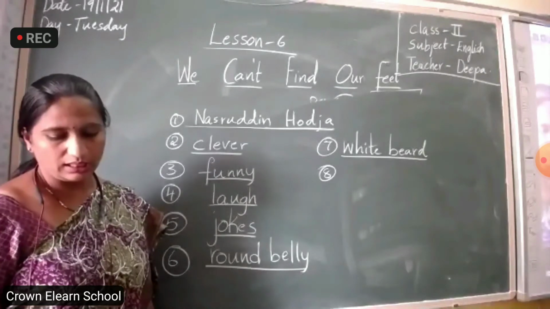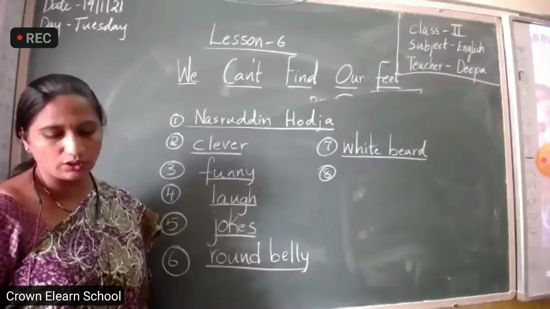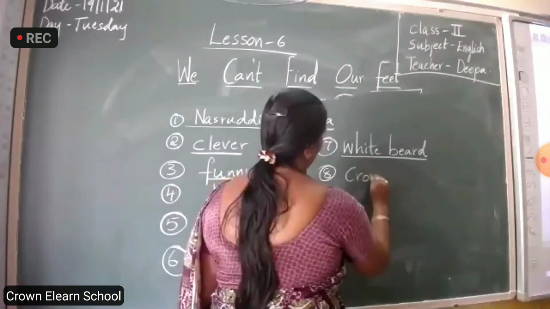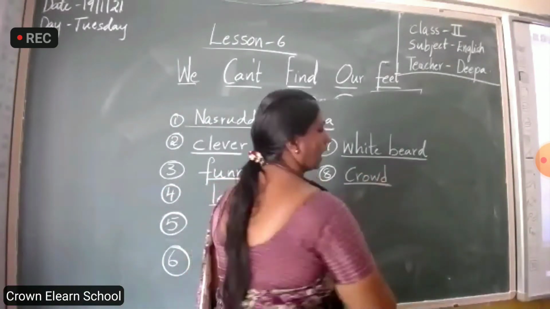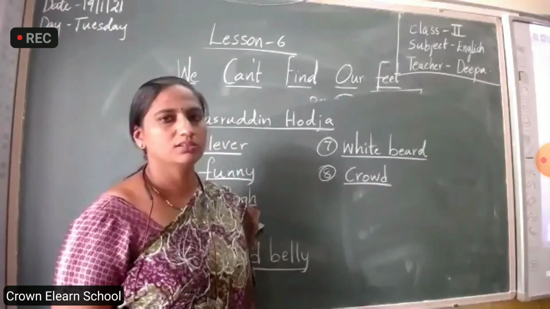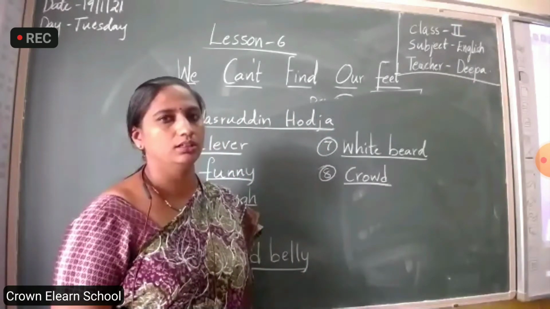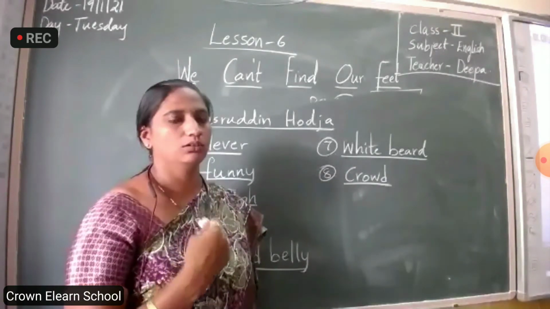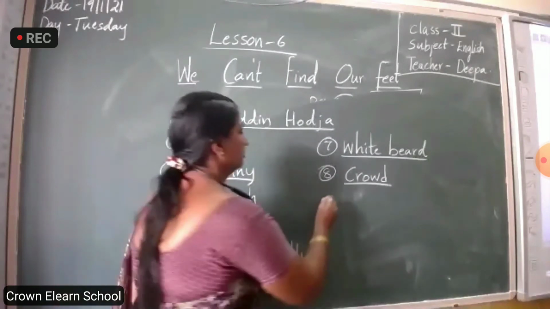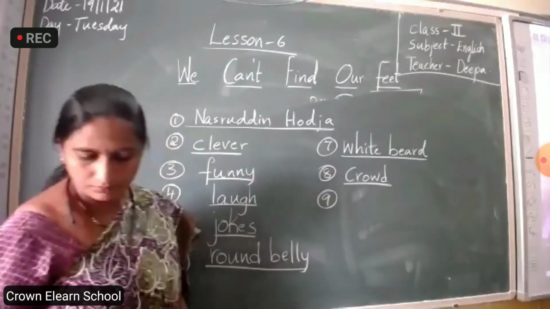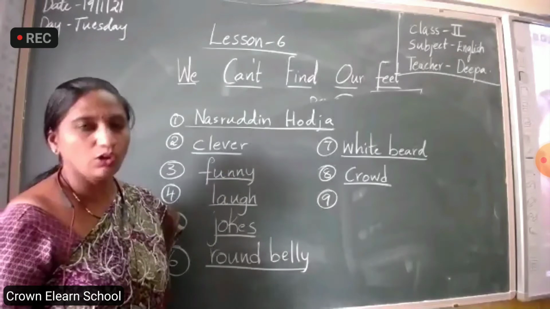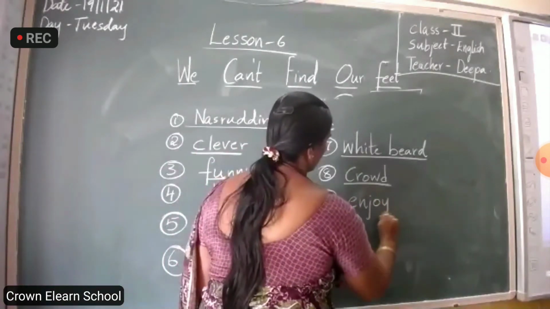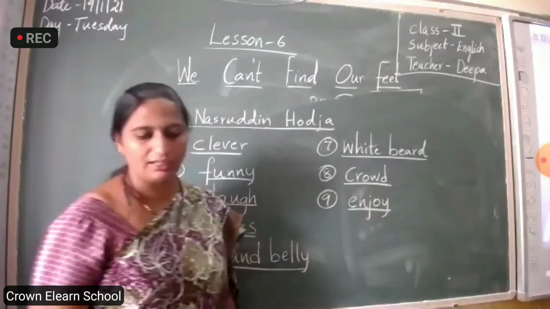Next. They crowd over him and enjoy the stories he tells them. Crowd. C-R-O-W-D. Crowd. Consonant you have to pronounce. Don't just swallow. Crowd. Like that. Ninth one. Enjoy. And don't say enjoy. Enjoy. E-N-J-O-Y. Enjoy.